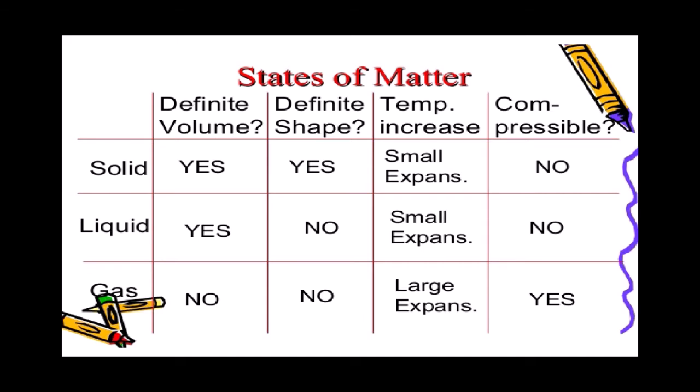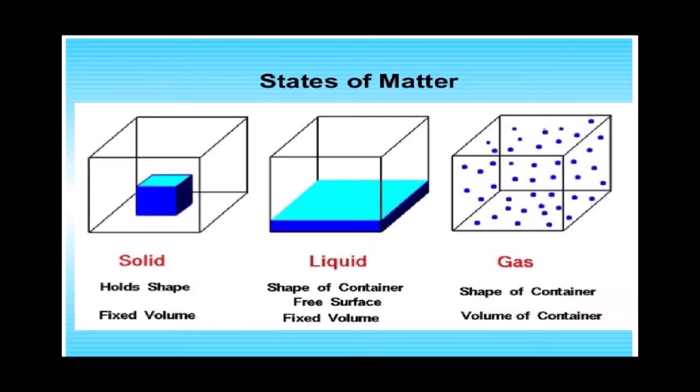Here is the table which defines solid, liquid and gas: whether they have definite volume, definite shape, how they behave when temperature increases or decreases, and whether they are compressible or not. Have a look at it. So it is very clear that solids have a fixed shape and volume, whereas liquids occupy the shape of the container. They have a free surface and fixed volume.